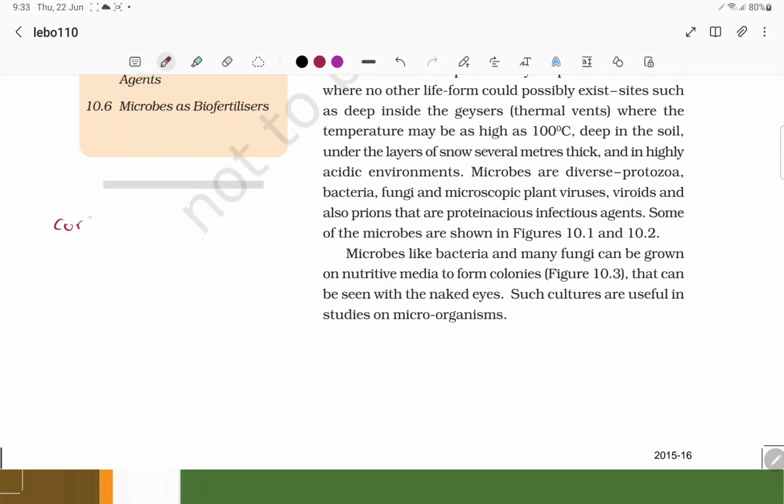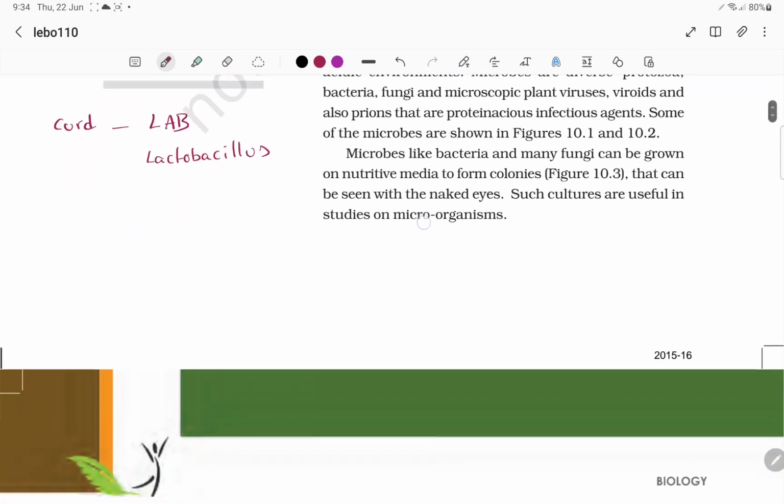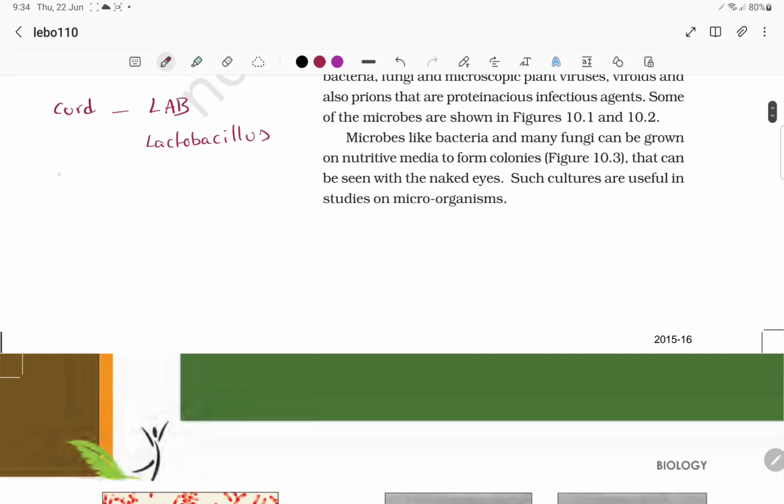Curd. First thing is curd, nothing but coagulation of proteins. So milk is converted to curd by lactic acid bacteria, or you can also call it lactobacillus. Right? Next, after curd we have